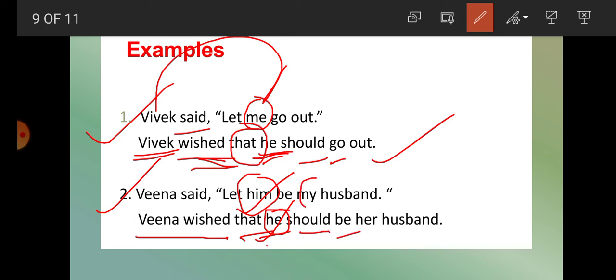Now my is first person, so according to Veena, what will it be here? Her. Here her is the possessive of Veena. Veena is a girl, and that's why for Veena, she, and the possessive of she is her. Her husband. So Veena wished that he should be her husband.